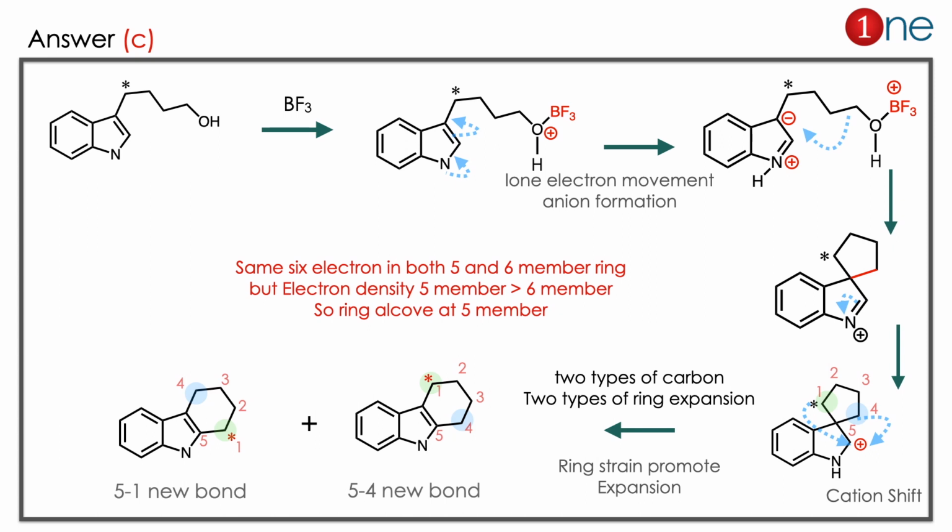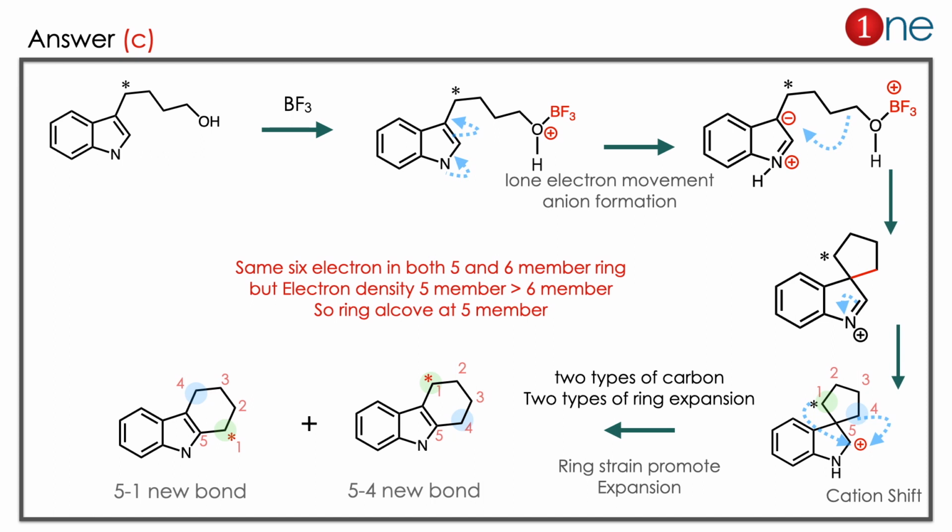The answer is C. Let us see how. The starting material contains an alcohol, and you are using BF3. What BF3 really does is weaken the OH bond, leaving a positive charge there. Then you have a positive charge in the system. It always tries to cyclize with the ring.